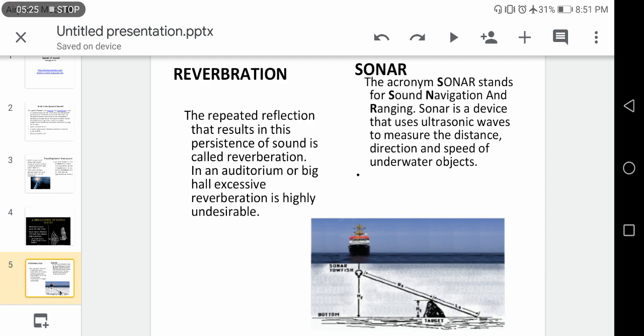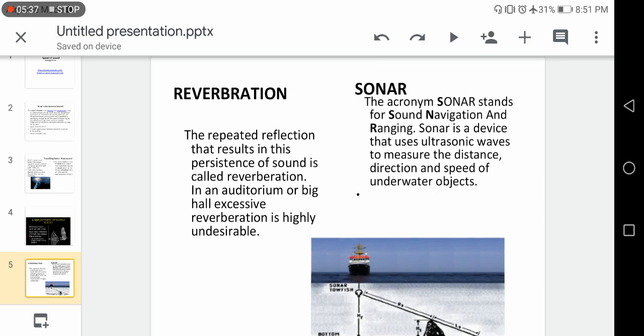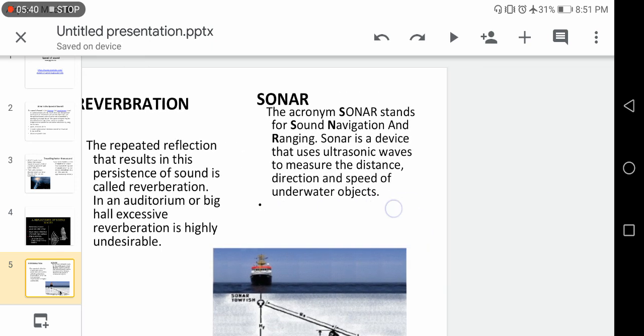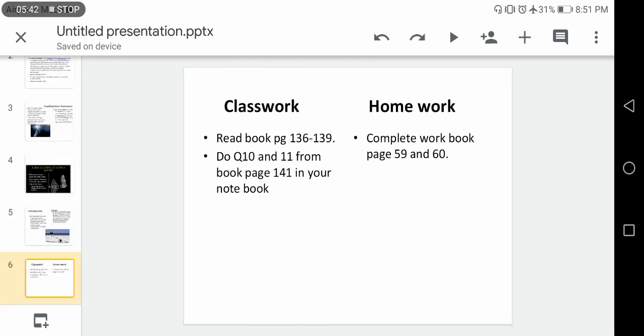Fishermen also use sonar. Why do they use sonar? To find out where there are a large number of fish. In this way, they find their prey, the fish. Hope all of you are quite clear about the topic and the objectives of today's lesson: to calculate the speed of sound and how echoes are used.